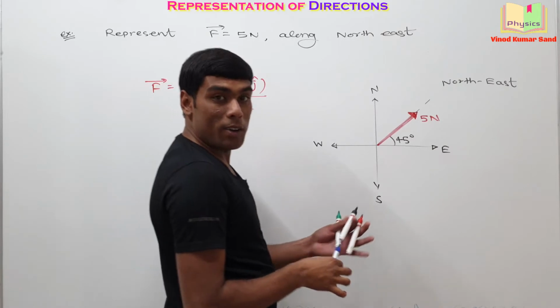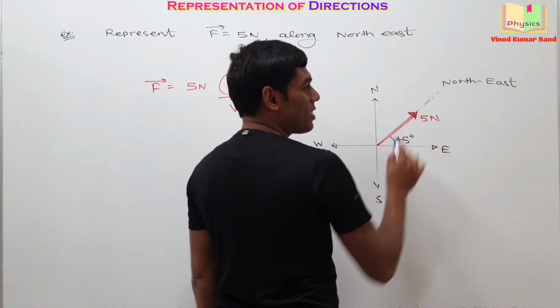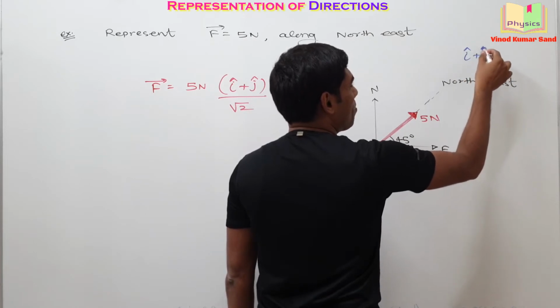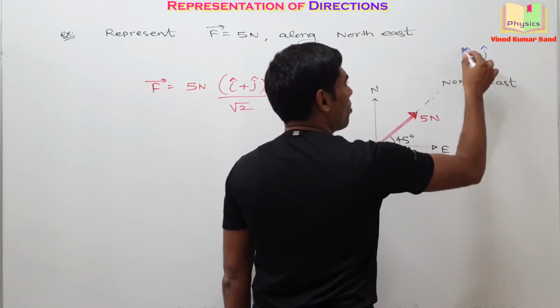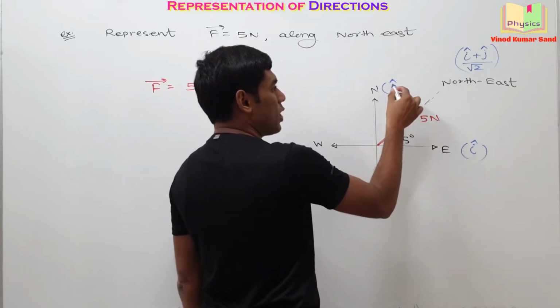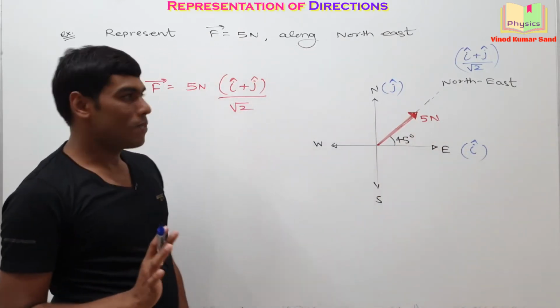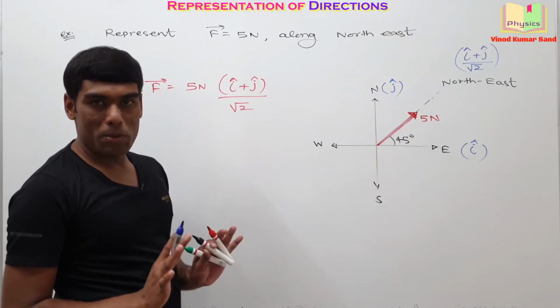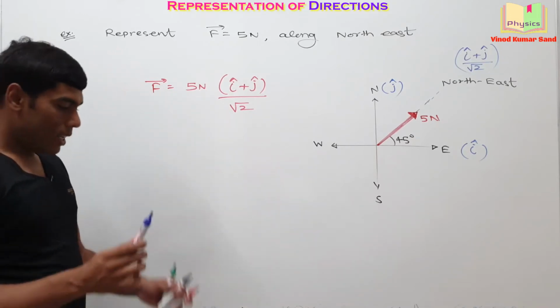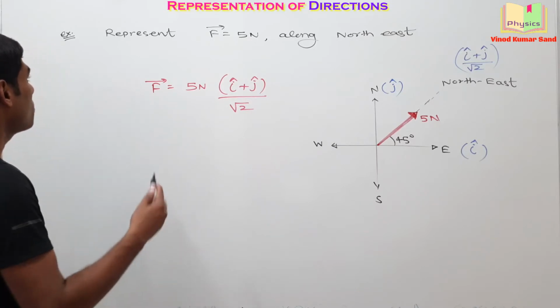Do you remember what was the unit vector along this direction, northeast? Check your notebook. (i cap plus j cap) by root 2. The unit vector here was i cap, here was j cap. Okay, so it's a simple representation. Note it down. Let me create another question for you.